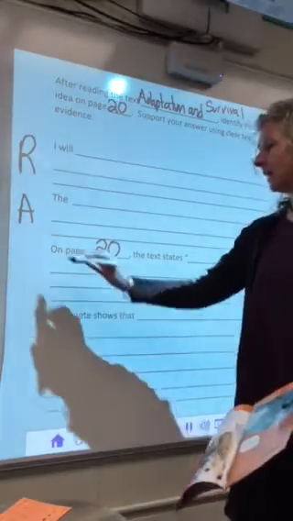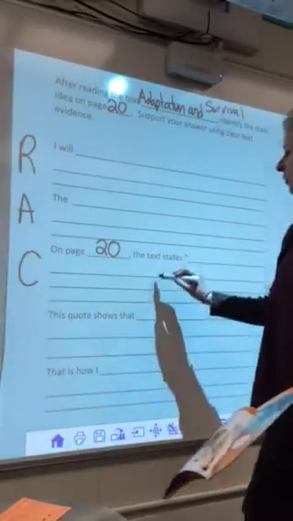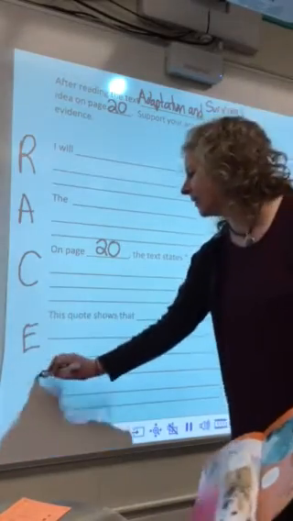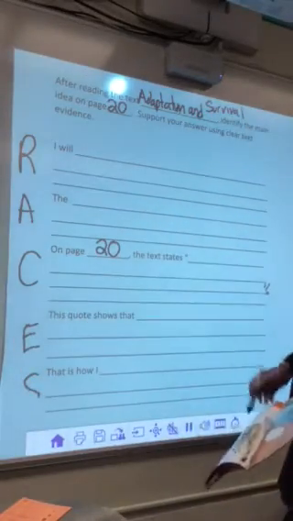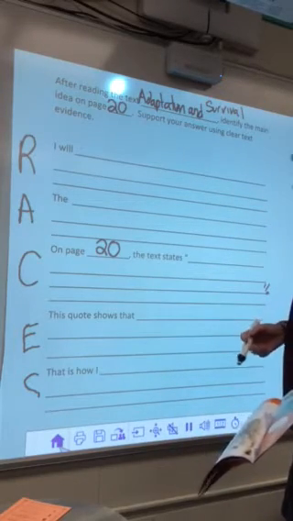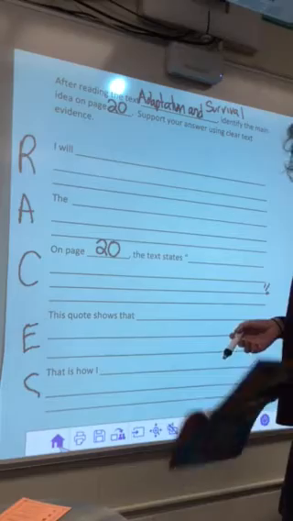I'm going to explain my quote. How does this quote prove my answer? And then the summary sentence. That is how I identified the main idea on page 20. You guys are really good at summarizing.